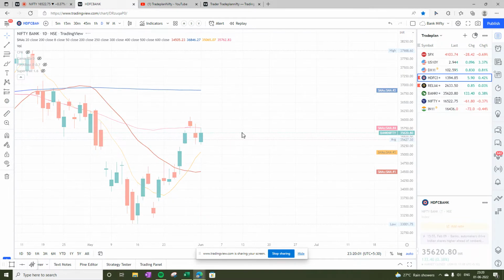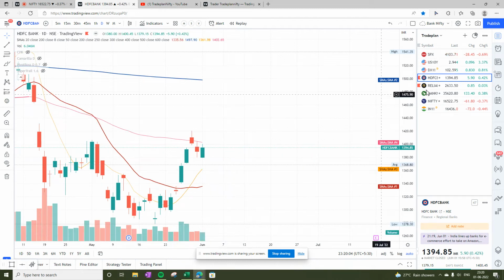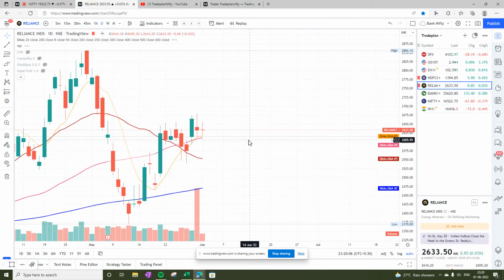Similar chart we see on HDFC Bank, and Reliance is still taking a very strong support on the conjunction of all the moving averages, which is 8, 50 and 20. And now today it has formed a doji after yesterday's another doji. So Mukesh Ambani's Reliance is still considering in which direction it has to go.